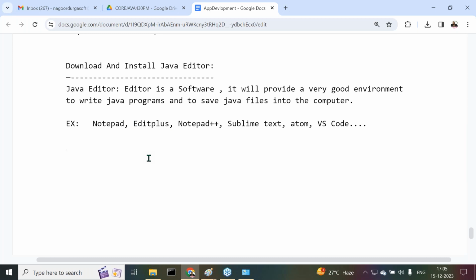Right now, installation steps of Edit Plus. Right now, how are we going to install it? First of all, download Edit Plus from the URL. I'm going to show the URL to you. Through that URL, you are going to download Edit Plus. But before starting this Edit Plus installation, I already have Edit Plus in my system. Let me uninstall it, and then freshly install Edit Plus.